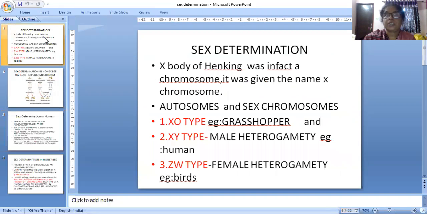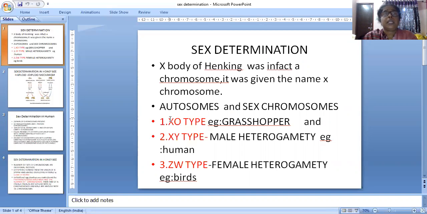Sex determination experiments first started in insects. The experiment was started by a scientist named Henking, and he found that a body is present in some of the sperm, but that body is not present in the other half of the sperm. But he did not know that it was actually a chromosome. He gave the name X body to it. Afterwards, it was found that it was the X chromosome. It means that some sperm possess the X chromosome and some sperm do not contain the X chromosome,